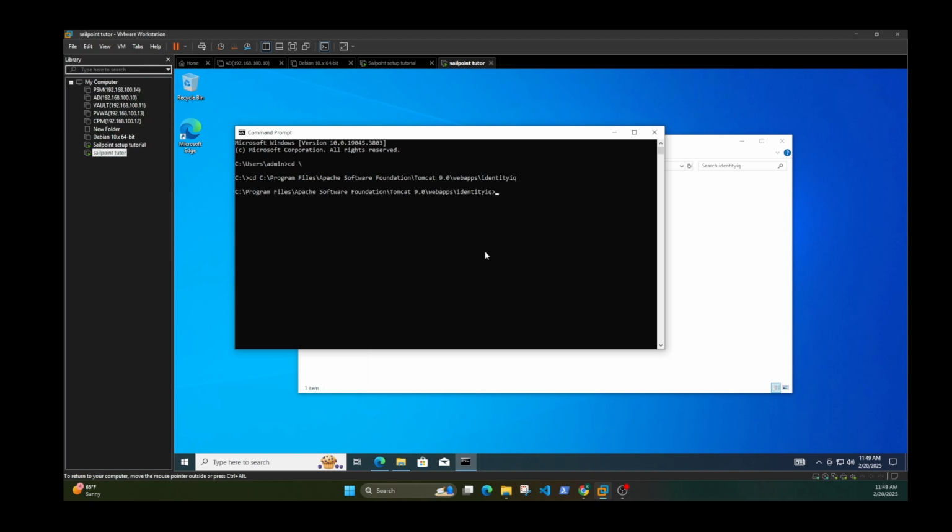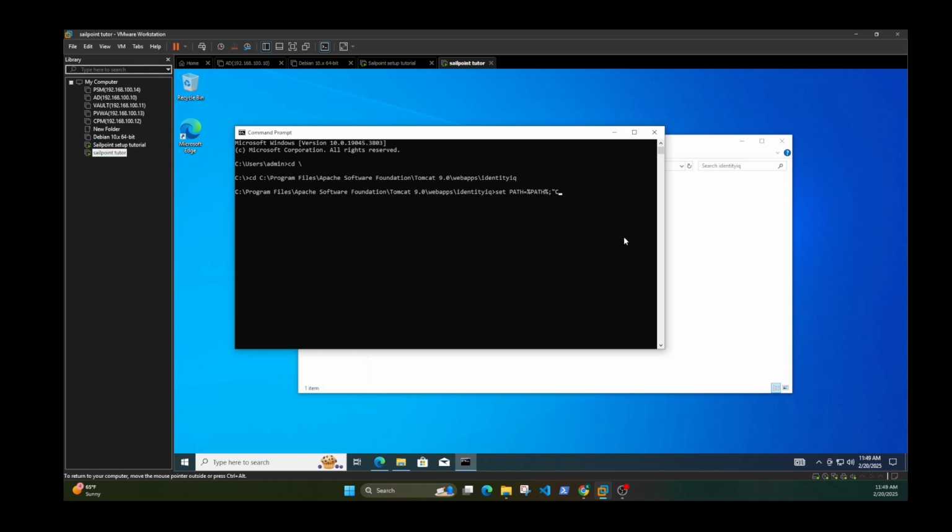Okay. So in order to use the jar command to extract, you're gonna have to just enter this command. Otherwise, if you try to use jar to extract, it's not gonna work.